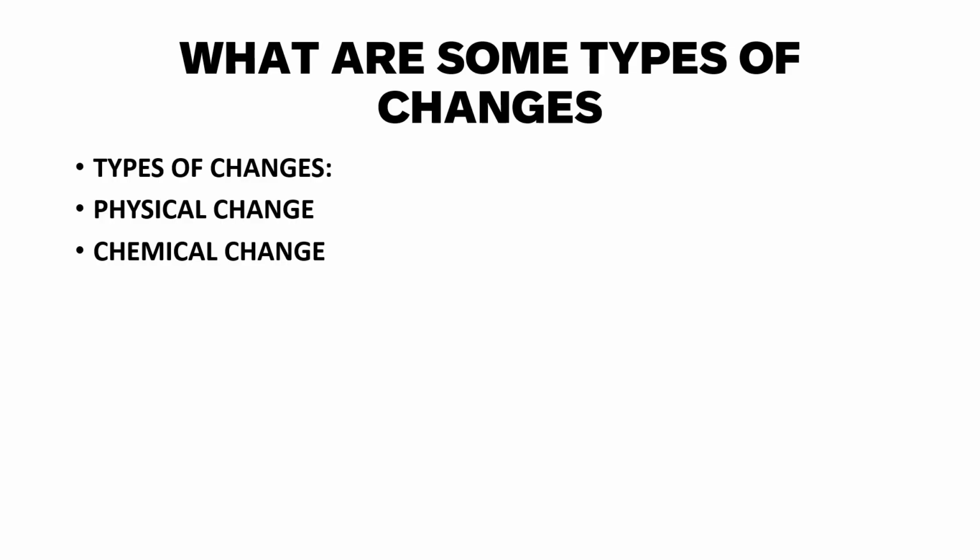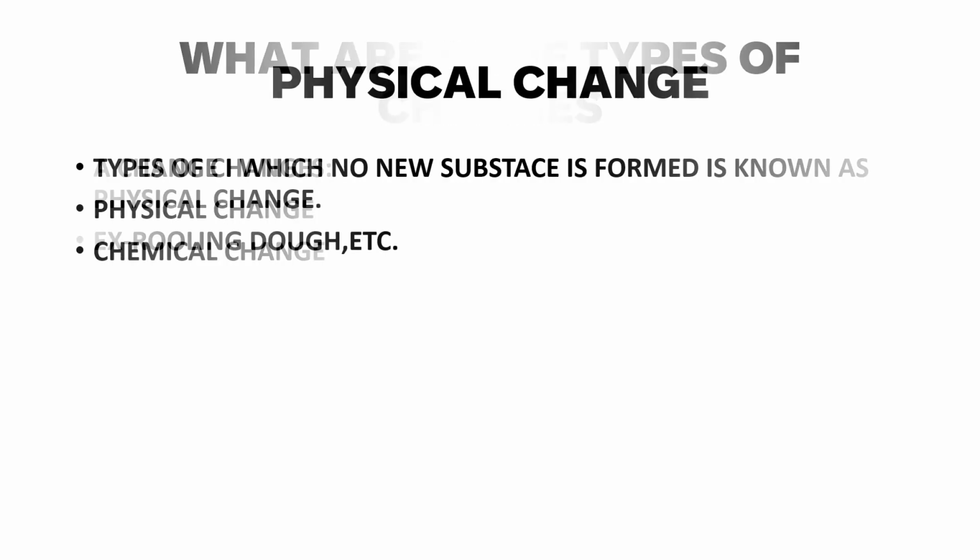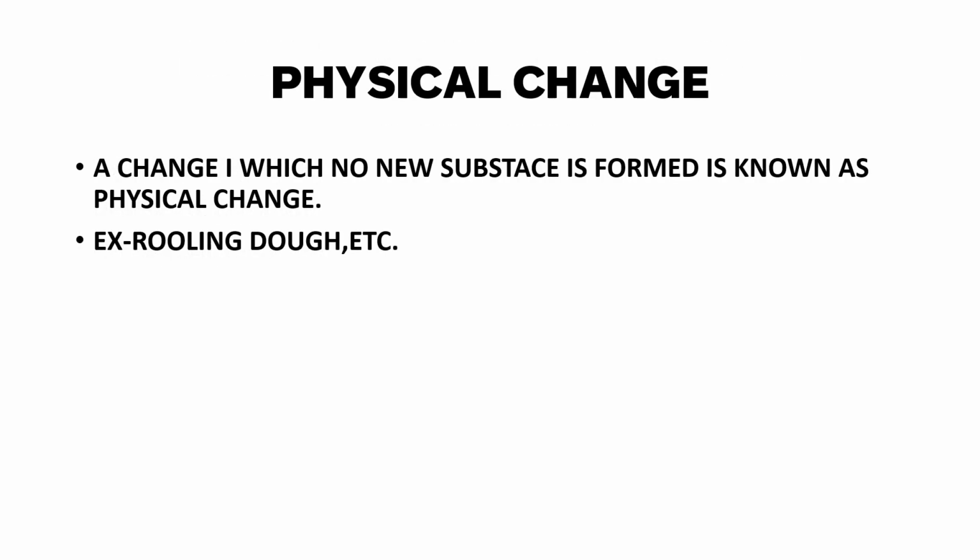So what are some types of changes? There are two types of changes, and they are physical change and chemical change. Come on, we'll dive into more information about physical and chemical changes. First, physical change. A change in which no new substance is formed is known as physical change.